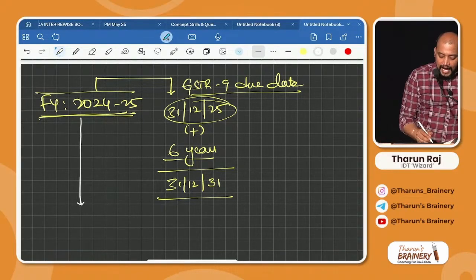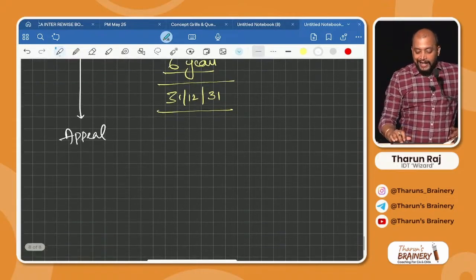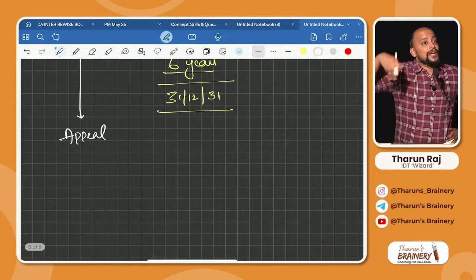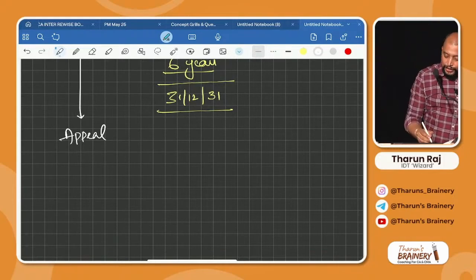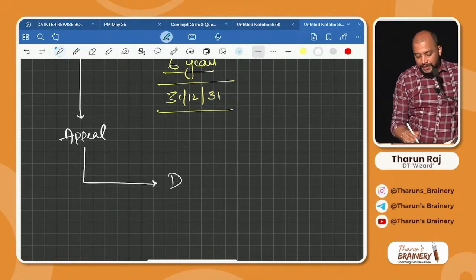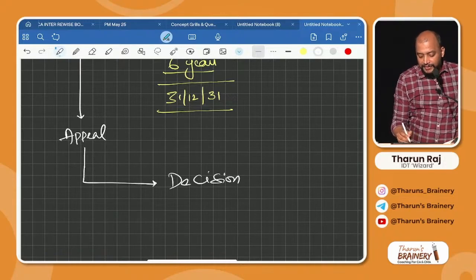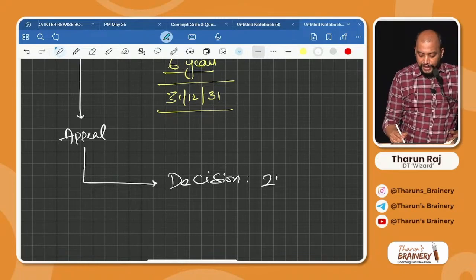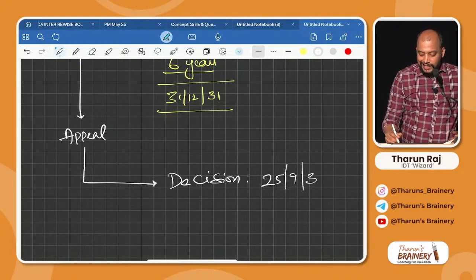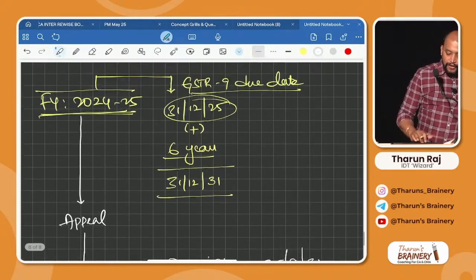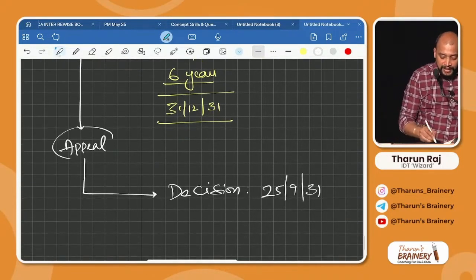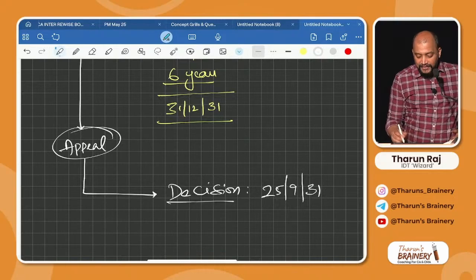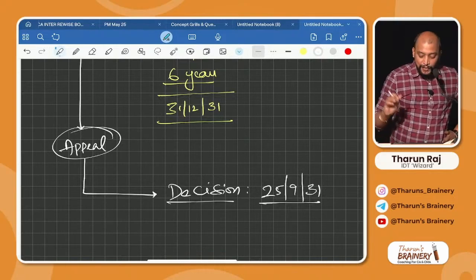we went for an appeal. So in this financial year, there is a tax dispute. And on that tax dispute, we went to an appeal. And the appellate authority gave the decision. On which date did they give the decision? Say they gave the decision on 25th September 2031. So for this financial year, we went for an appeal, and they gave the decision on 25/9/2031.